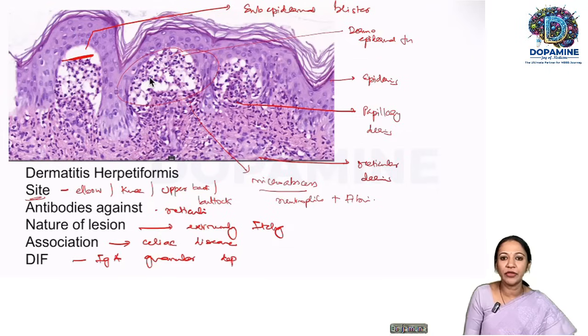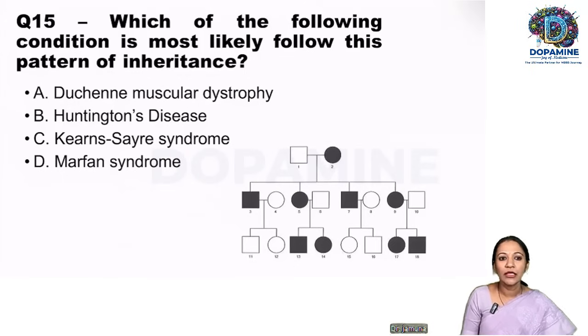As we saw in the previous picture, it is an IgA granular deposit in the subepidermis, that is just below the epidermis, in the tip of the papillae. So this is Dermatitis herpetiformis. So we'll move on to the next question.